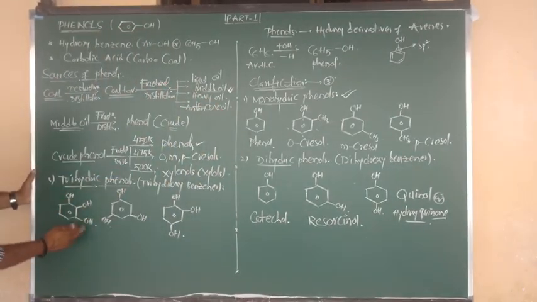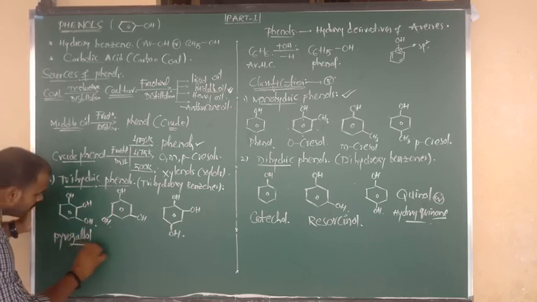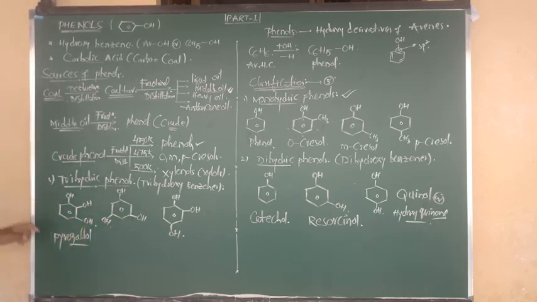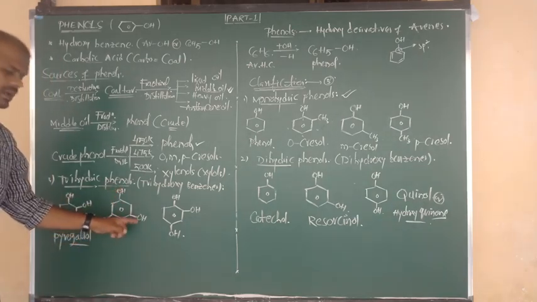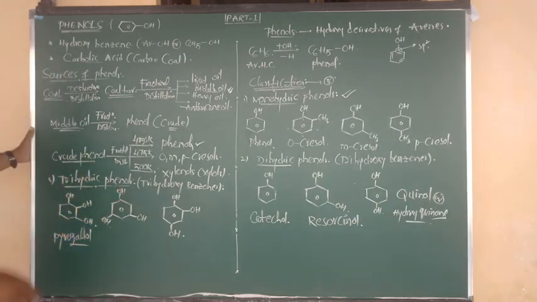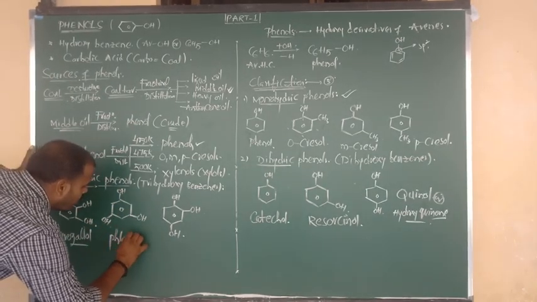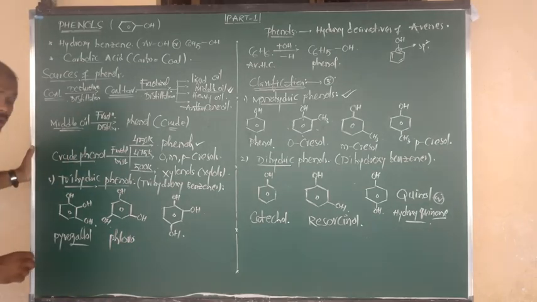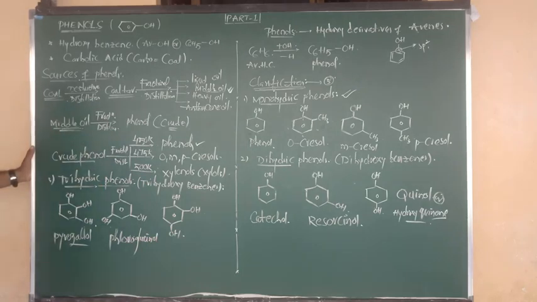Benzene bonded to three OH groups in adjacent positions, its common name is called pyrogallol. Again, benzene contains three OH groups in alternate positions. Try to remember the name: its common name is called phloroglucinol. Phloroglucinol.